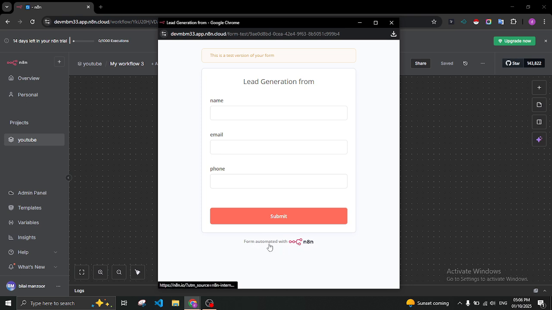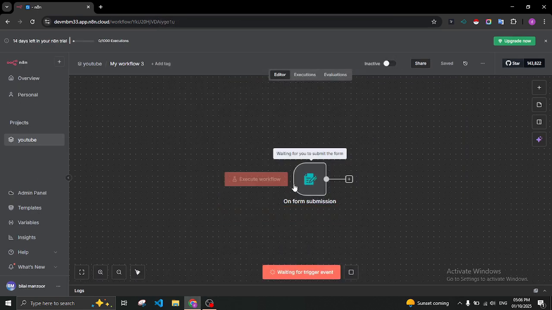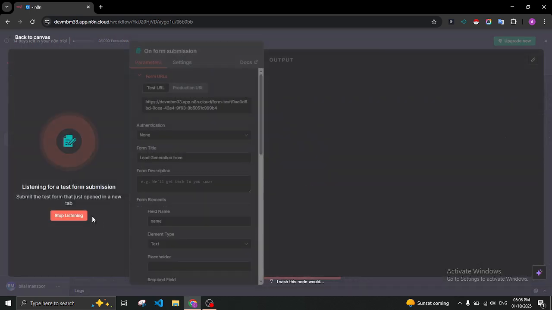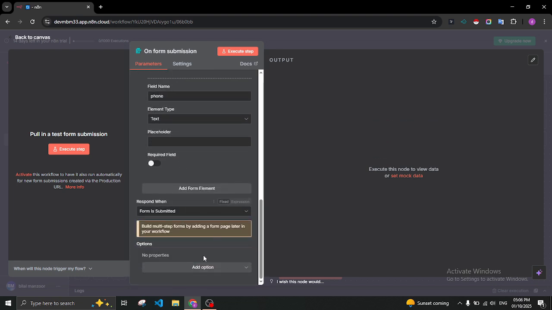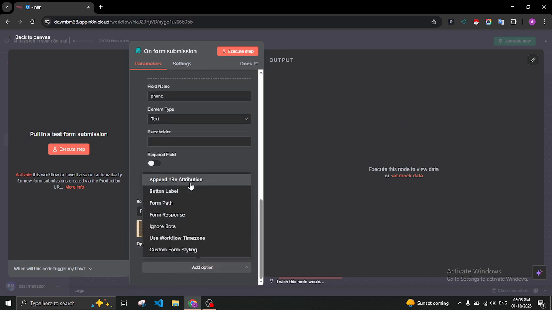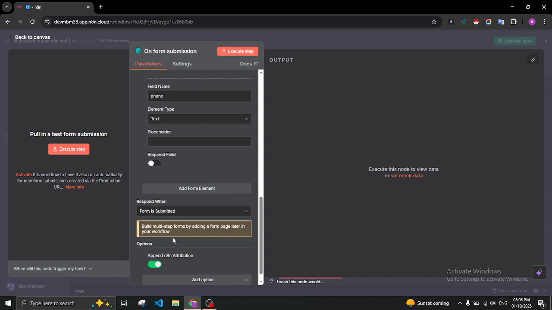And if you want to remove this and change the submit button and change the styling, these types of features we want to do, and we can simply go to here. First we need to stop listening, and then move here, and here are the additional options.